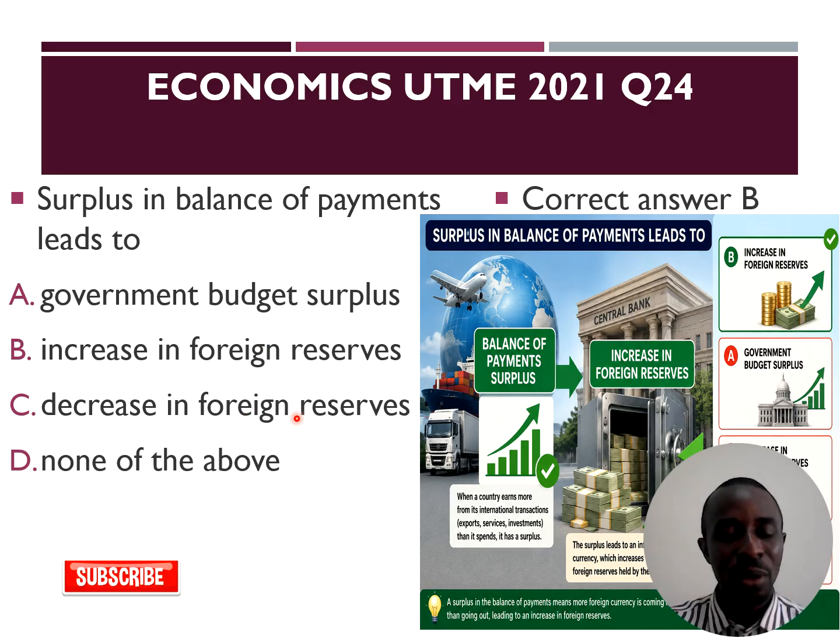And decrease in foreign reserve happens when there is balance of payment deficit. That's when the payment for imports is higher than the receipt from exports. So when there is balance of payment surplus, that means the receipt from exports is greater than the payment for imports, and that will lead to increase in foreign reserves.